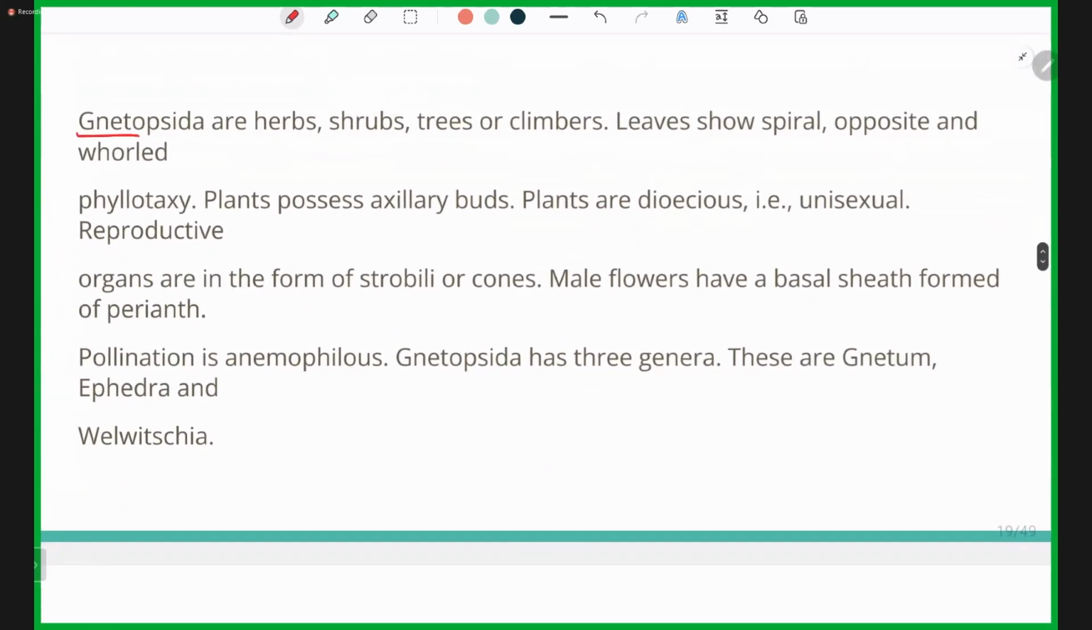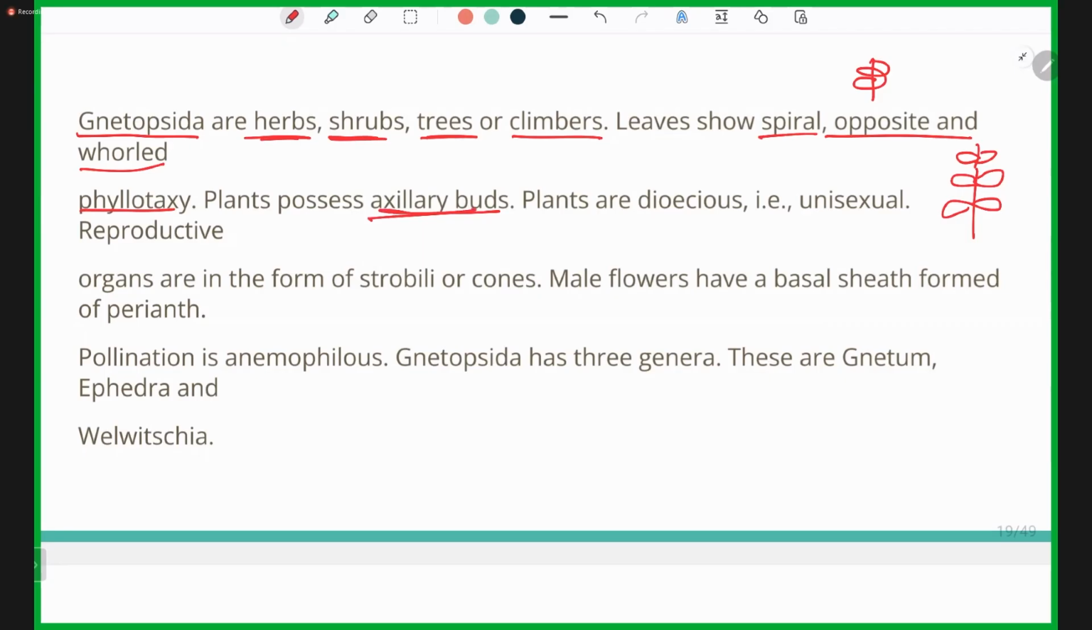Now, Gnetopsida are herbs, shrubs, trees, or even climbers, so they can be seen in many forms. Leaf shows spiral, opposite, and whorled phyllotaxy. Spiral means they are spirally present. Opposite means that they are opposite to one another. And whorled phyllotaxy is also seen. Plants possess axillary buds, so at the axil, at the end of the branches, there are buds present, which are termed axillary buds.